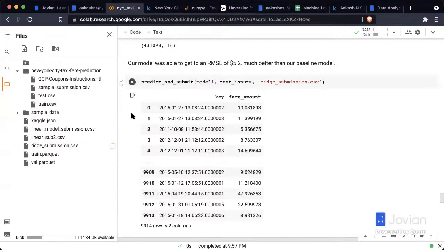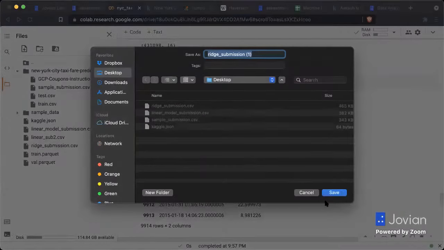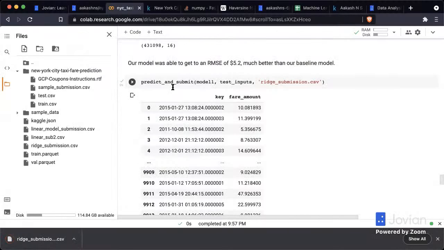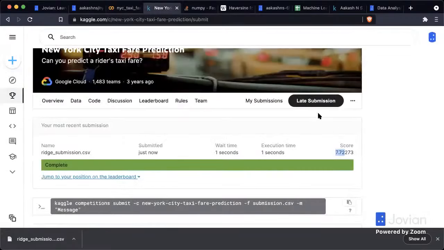And I think this is a great example of how much feature engineering can change things, right? We have gone from 7.2 to 5.2. That's a 30% reduction in the error. So let's upload this. Let's click late submission again.